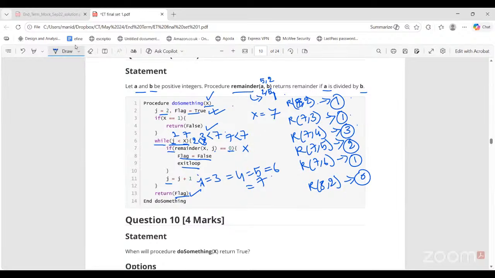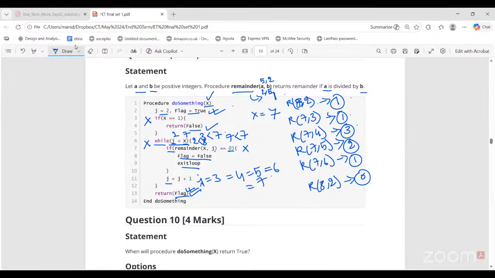So only for 1 it is being accounted that if I get 1, I'll directly return false. But what happens for 2? For 2 also you have to directly go here because 2 is the first prime, right? So you will definitely return true only. For 0, what happens? For 0, we don't have any provision here, right? So 0 is not falling under this if statement. 0 is not going to be checked in the while loop. So it will also return true only.